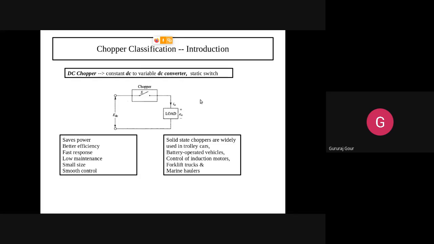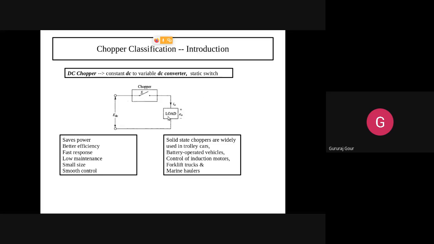So with this slide, the key point is the symbol of the chopper: why it has been shown as a switch inside a rectangular or square box.